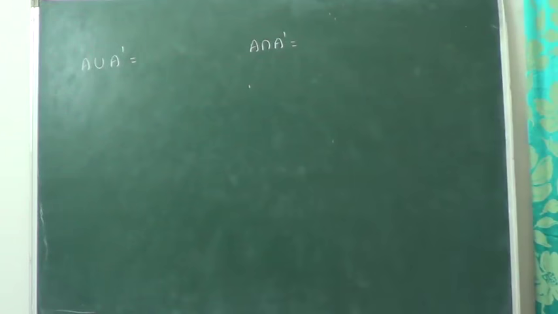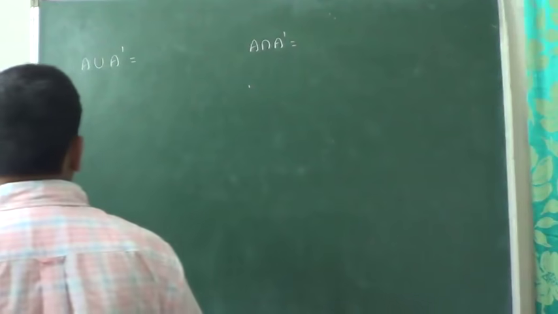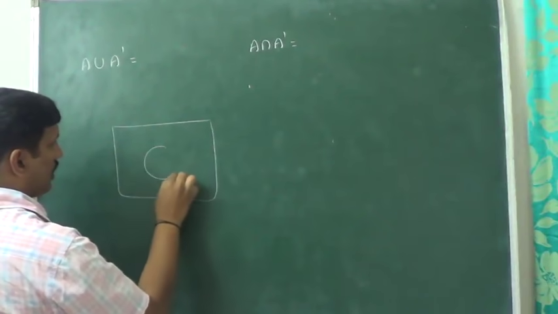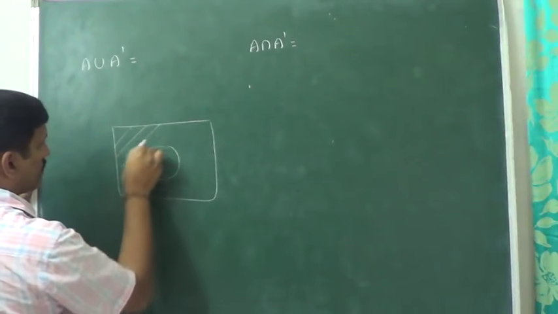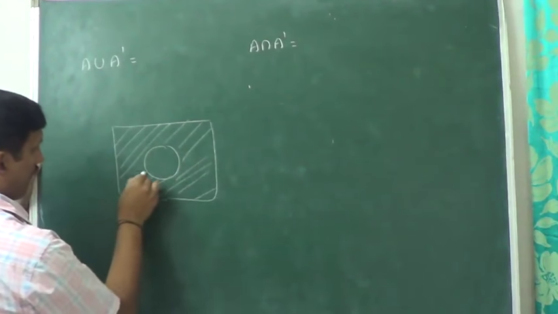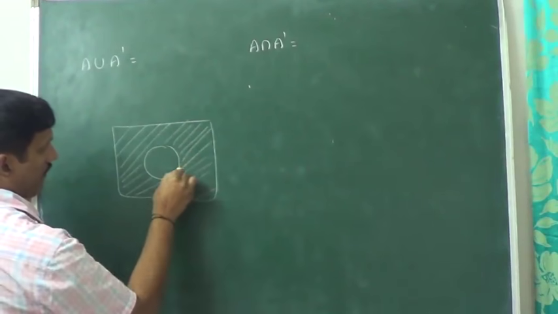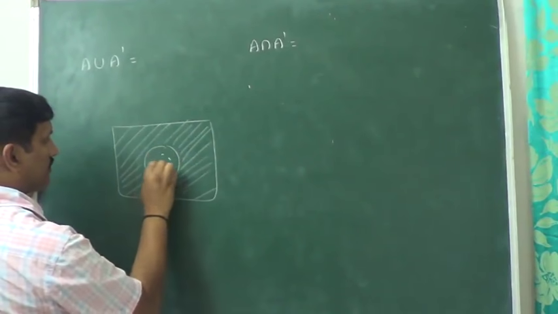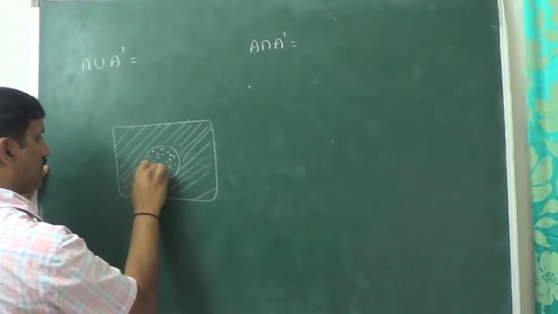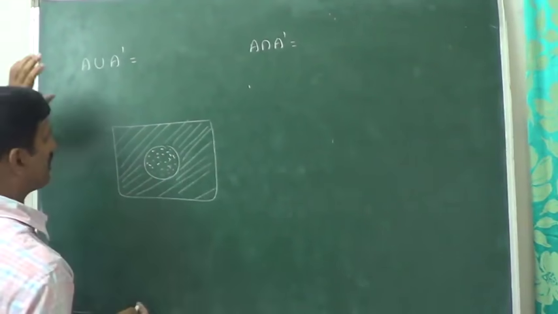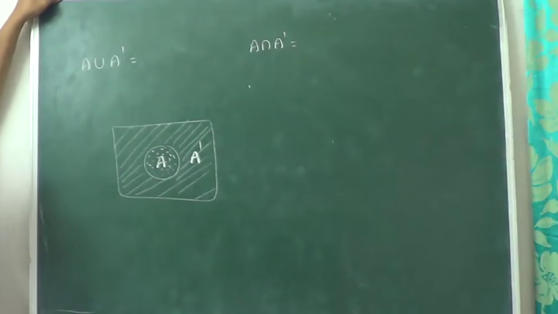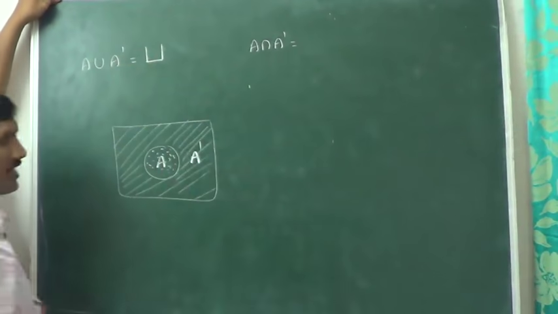A union A dash represents, set A is there, this is A and this portion represents A dash. What does this portion represent? A. A union A dash, you will get the universal set.